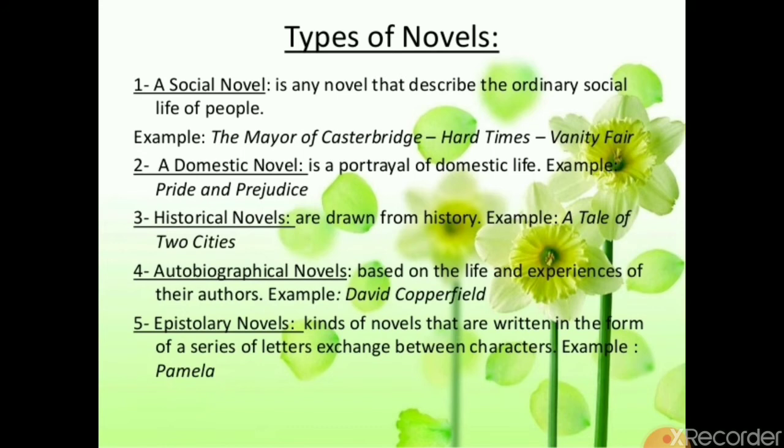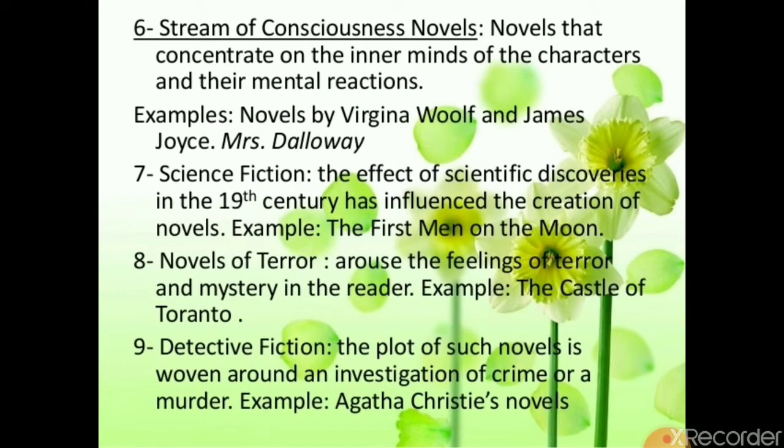Epistolary novels are novels that are written in the form of a series of letters exchanged between characters. For example, Pamela. Stream of consciousness novels are novels that concentrate on the inner minds of the characters and their mental reactions. For example, the novels of Virginia Woolf and James Joyce, Mrs. Dalloway.